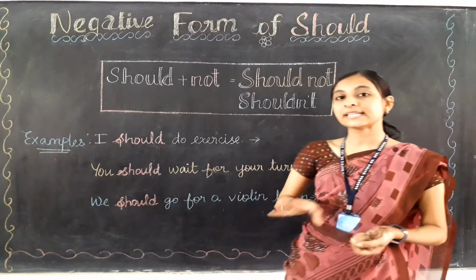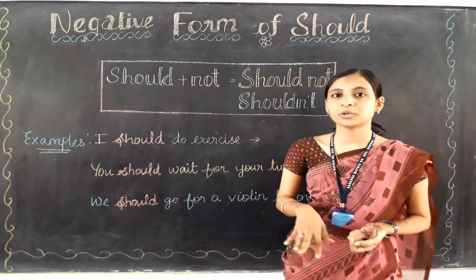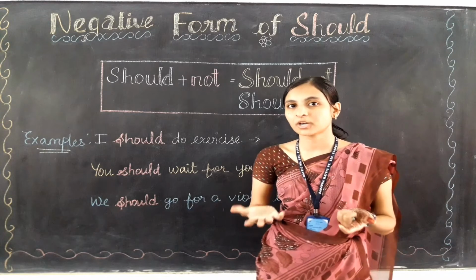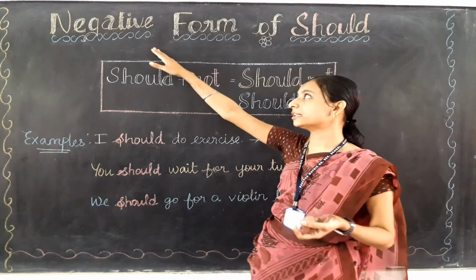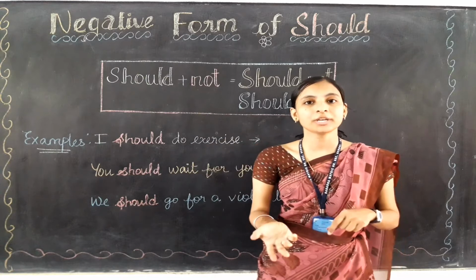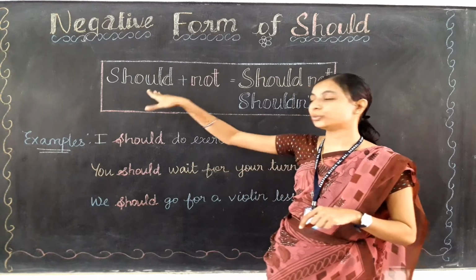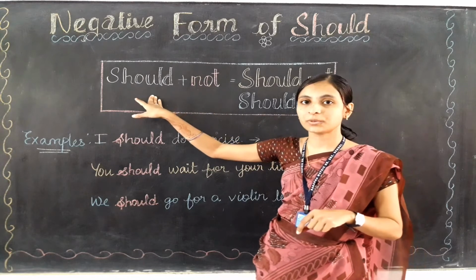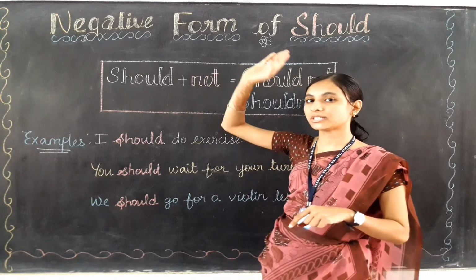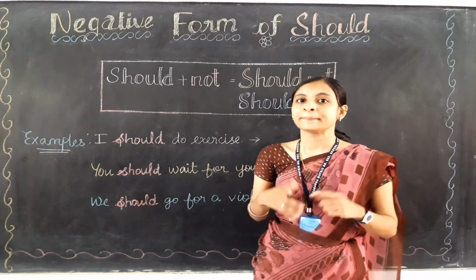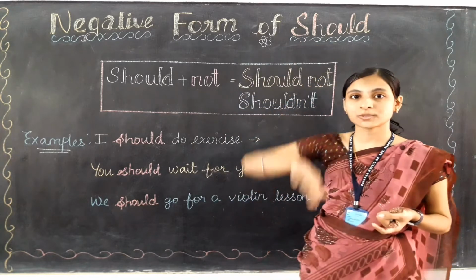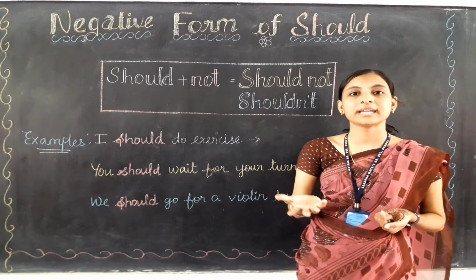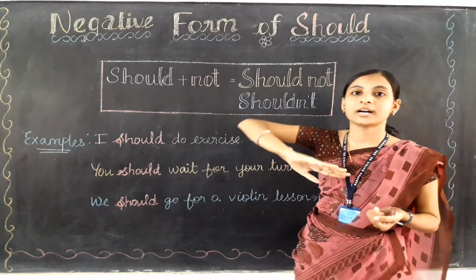Okay, so let's learn about the negative form of should. So negative form means what, children? Yes, when we are saying the term negative, it means we are going to add not to the auxiliary verb. Do you remember that should is also an auxiliary verb only? Yes, should. So should is also an auxiliary verb. So here we are going to create the negative form of should only.